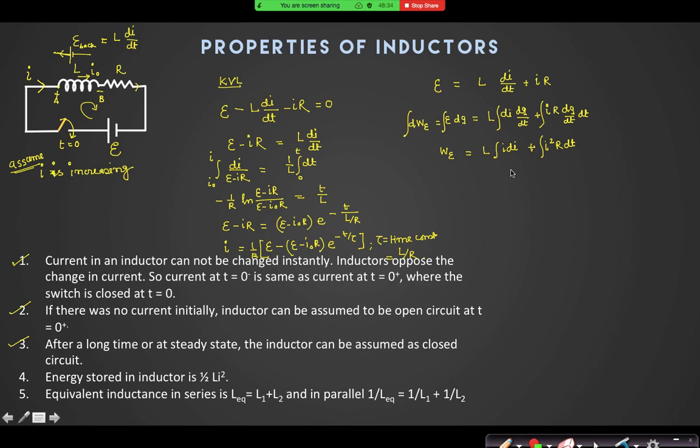Yes or no? So whatever work is done by the battery, one part is wasted as heat. This is heat loss or not? So the rest of the part must be stored in the inductor, this energy. Yes or no? What is this one?